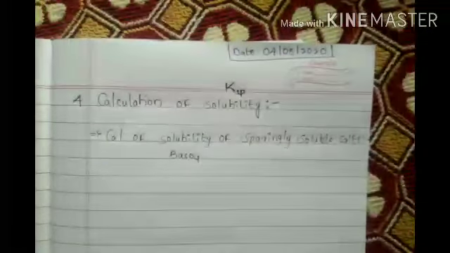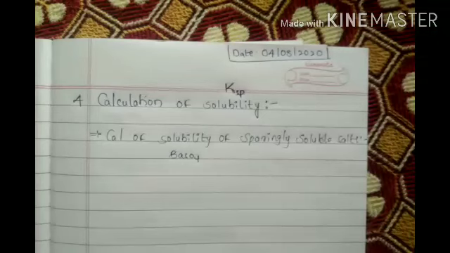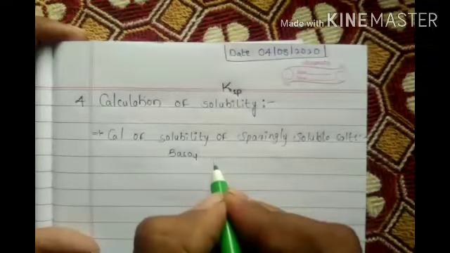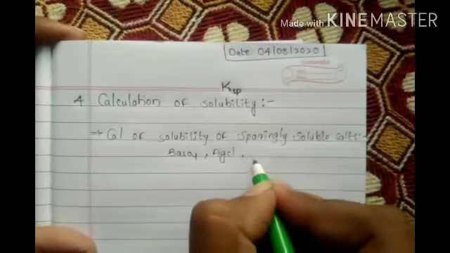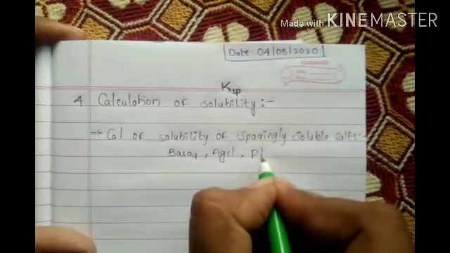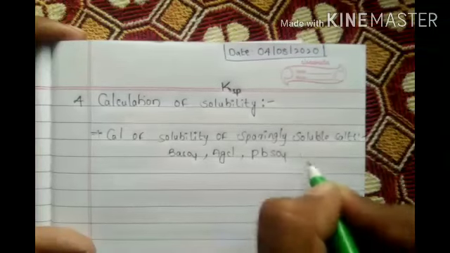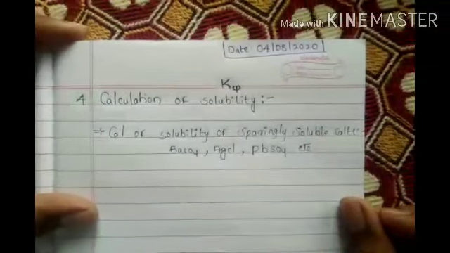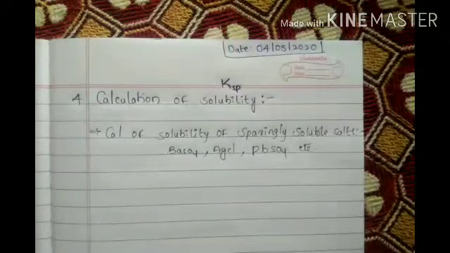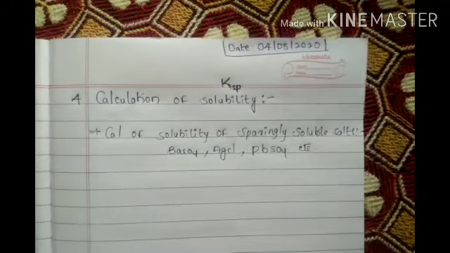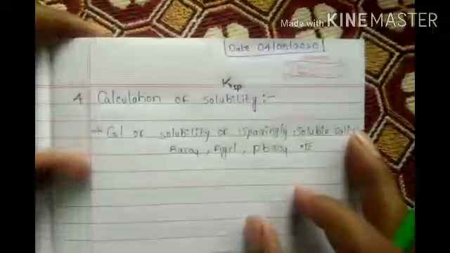Sparingly soluble salts. Now that one we have to calculate. How to calculate the solubility of sparingly soluble salts? Examples of sparingly soluble salts are barium sulfate, silver chloride, and lead sulfate, PbSO4, and so on. Many are there. These are the best examples. Now, how to find out this solubility?